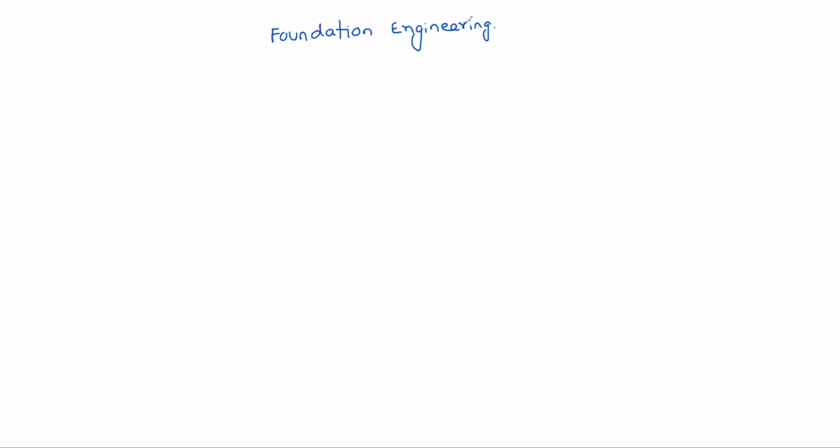That means the soil cannot sustain that much stress. That's why we need to transfer the load properly to the lower layers of the earth. So to transmit that, we need a foundation.